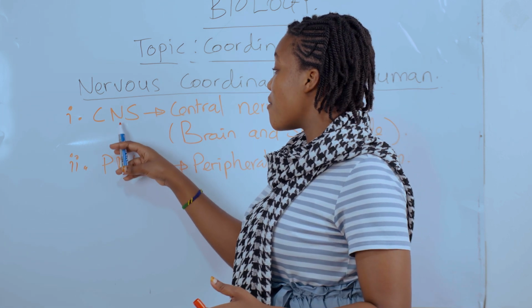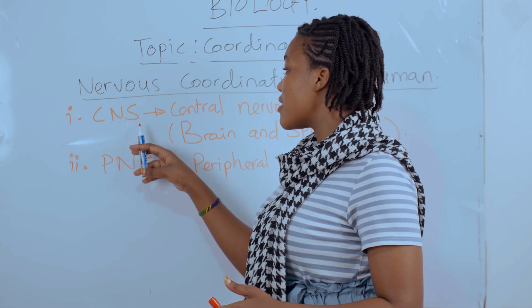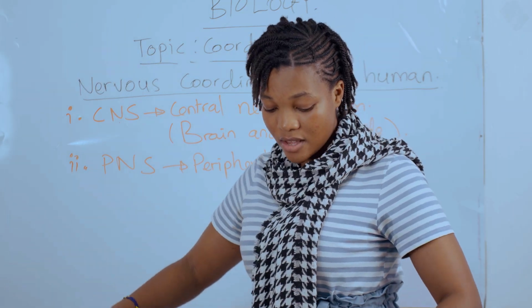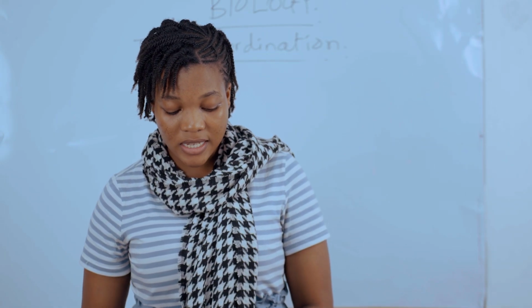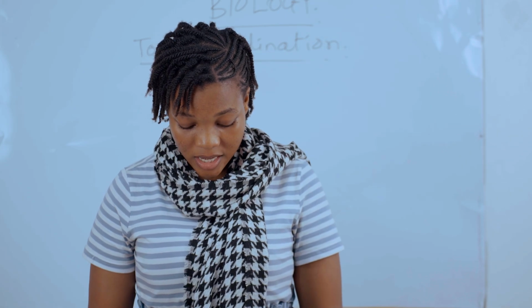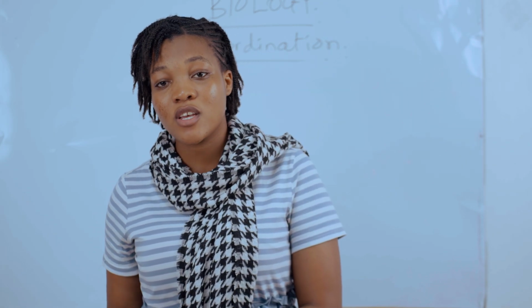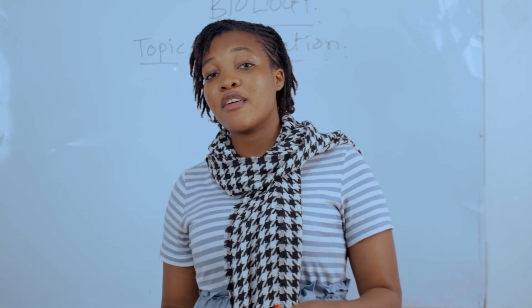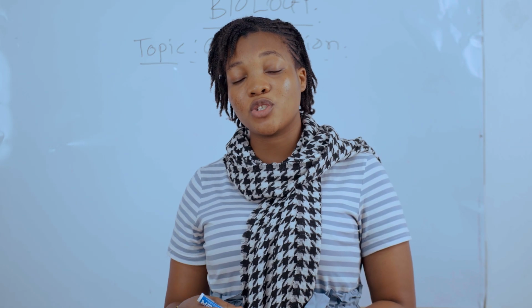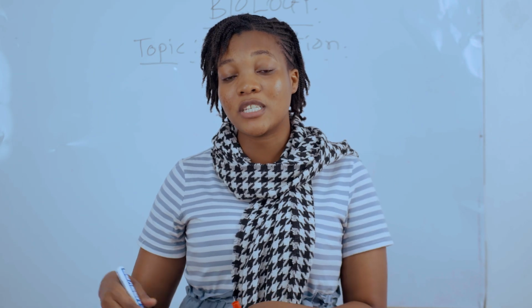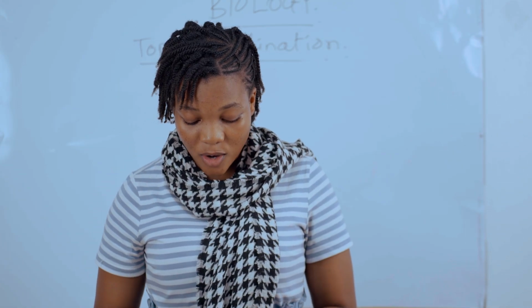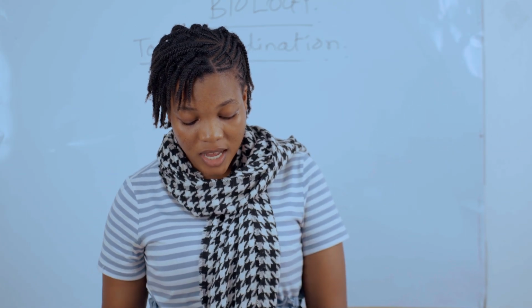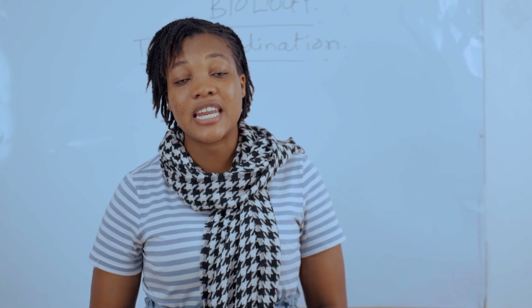They are branched from the central nervous system, and then they divide. So coordination is accomplished through a set of signal channels into a series of nerve cells. So the signal channels I showed you have been accomplished by the nerve cells. Coordination in mammals involves 3 main components, which are receptor, coordinator, and effector.